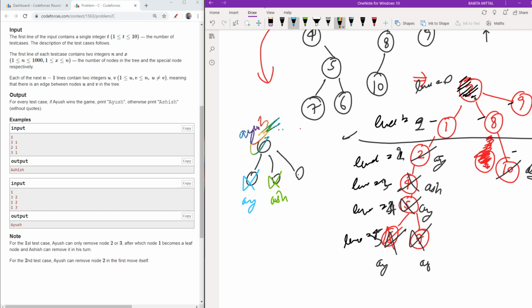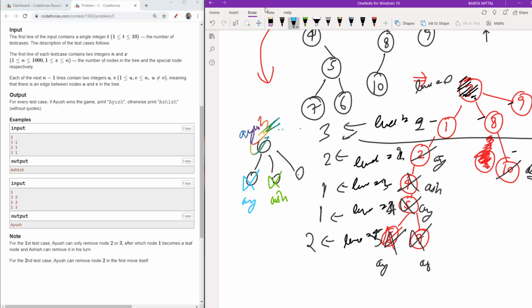So as I walked you through the approach, you will clearly understand that I must know how many nodes are at each level. I know that at level 1 I have 3 nodes, at level 2 I have 2 nodes, at level 3 I have 1 node, at level 4 I have 1 node, and at level 5 I have 2 nodes.